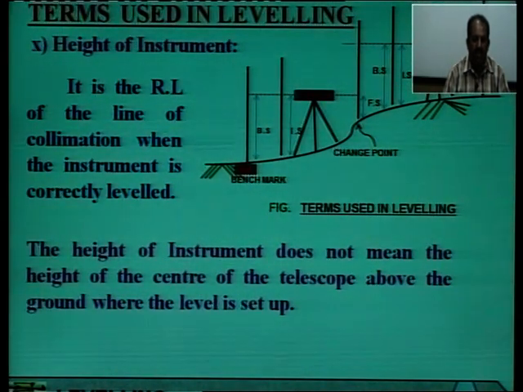When the instrument is correctly leveled, the height of instrument does not mean the height of the center of the telescope above the ground where the level is set up.